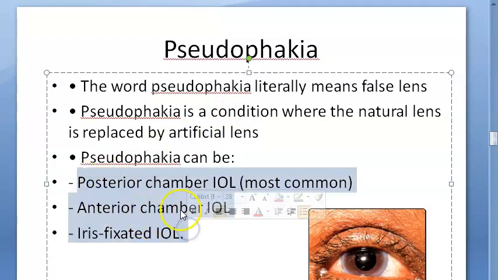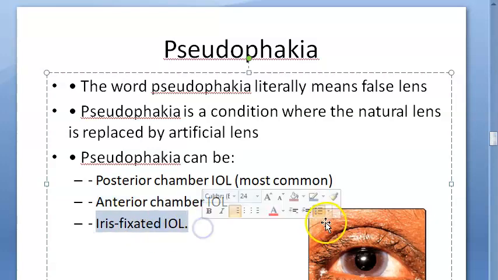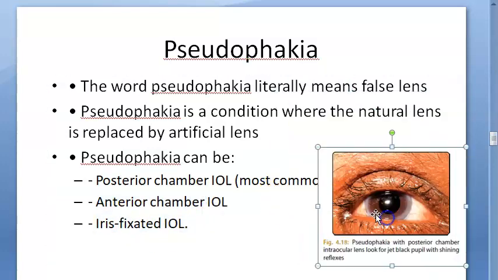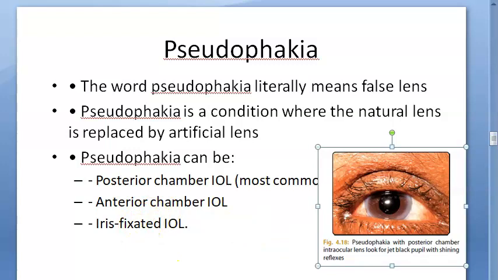The artificial lens can be in the posterior chamber or in the anterior chamber, or it can be iris fixated, right? So there can be so many types of pseudophakia. So here there is a posterior chamber intraocular lens. You will see a jet black pupil with a shining reflex. So only a jet black pupil means what? Aphakia. If there is a shining reflex, that means there is pseudophakia, an artificial lens.